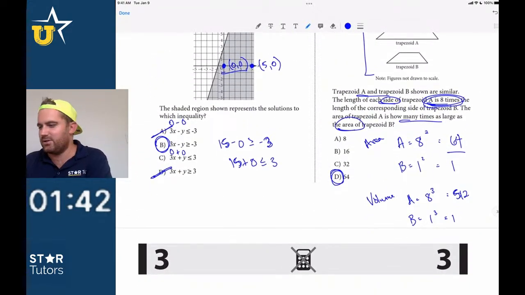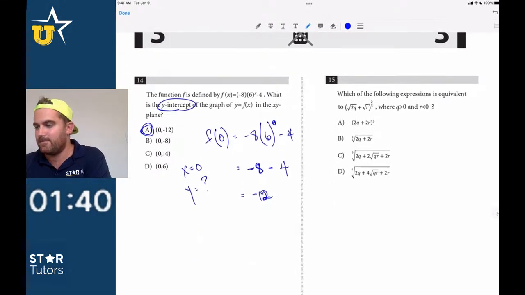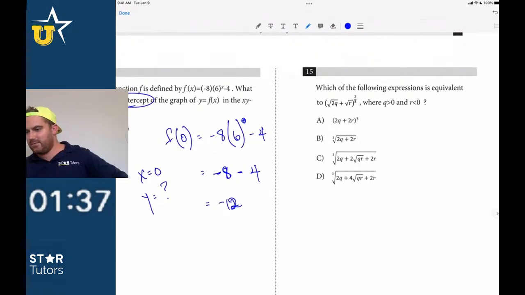Does that all make sense, guys? Hopefully that does. But very common question. It has become a very common question. So I think that all we have left now is 15.